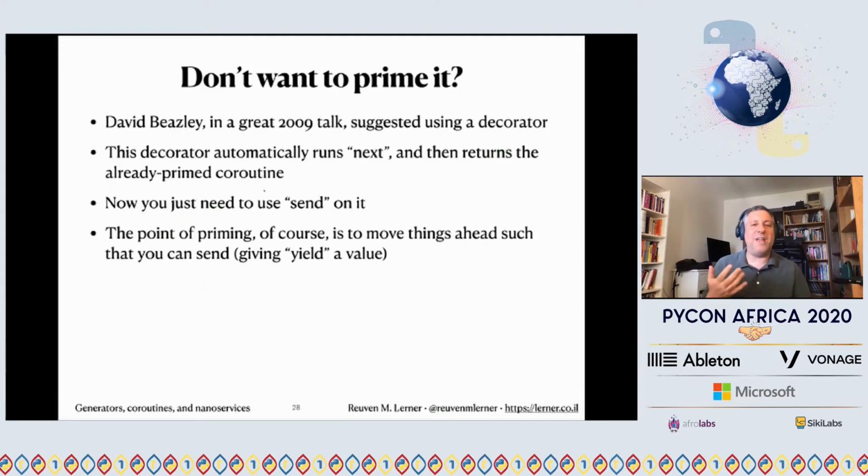What if you don't want to prime your coroutine? So David Beazley had a whole talk back in 2009 about coroutines, about generators, and he suggested using a decorator, which he called coroutine. So you would put @coroutine above your generator function, and it would automatically run next and then return the primed coroutine. So I'm not going to do that here, but that's actually not a bad idea because it's just a pain to do the whole priming thing.